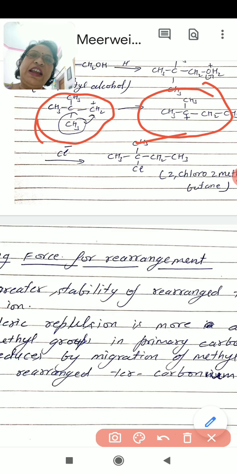Next time we will take other examples of the Wagner-Meerwein rearrangement and reactions of other compounds. Okay, thanks.